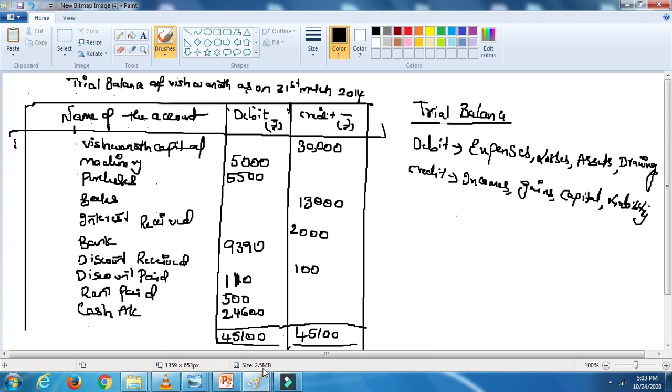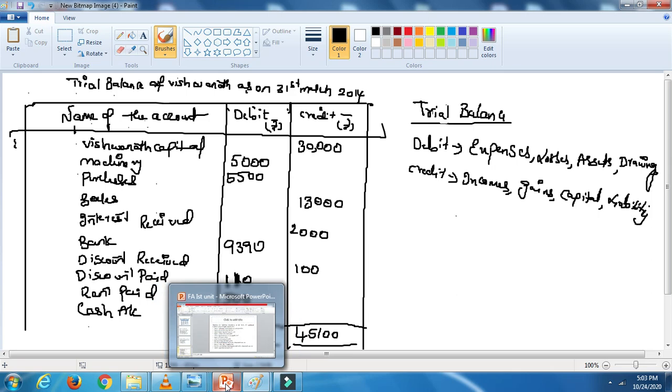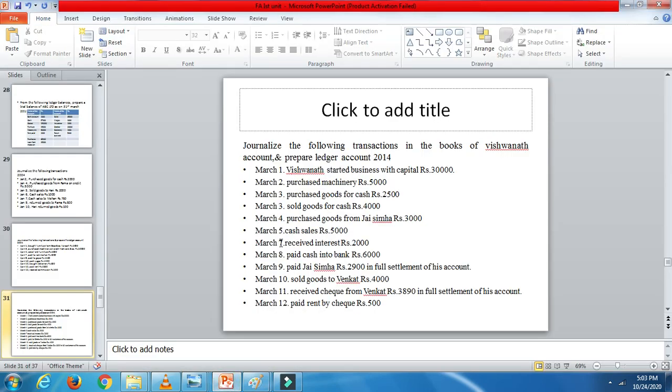So what I am going to do is ask you to do any two problems. I am going to give you an assignment for doing these journal entries, ledger accounts and trial balance. So I'll wind up the trial balance here. Only two problems are enough for this. So I am going to show you the next thing, the next topic.